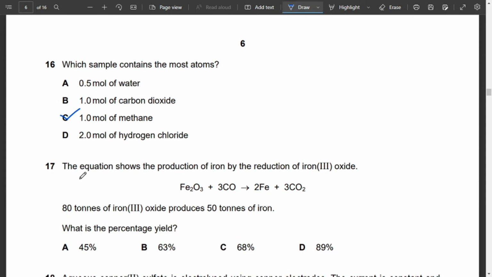Moving on to MCQ number 17. The equation shows the production of iron by reduction of iron 3 oxide. 80 tons of iron 3 oxide produces 50 tons of iron. What is the percentage yield?